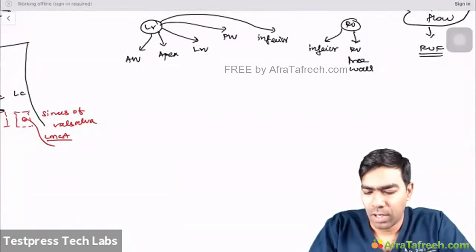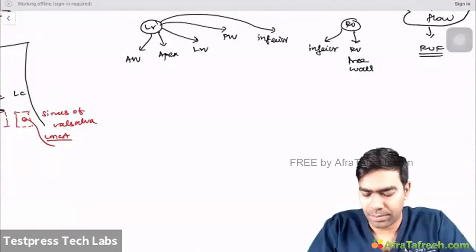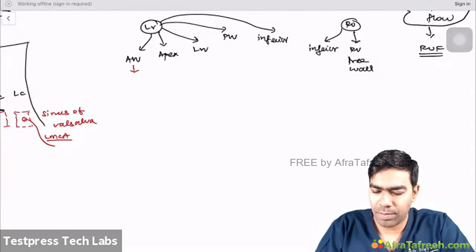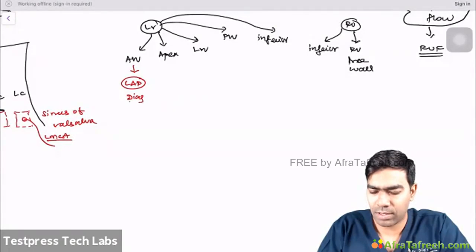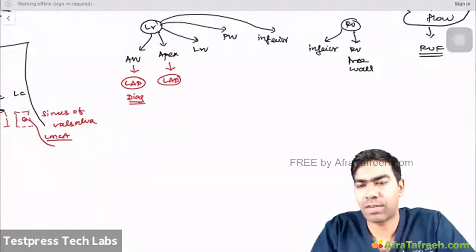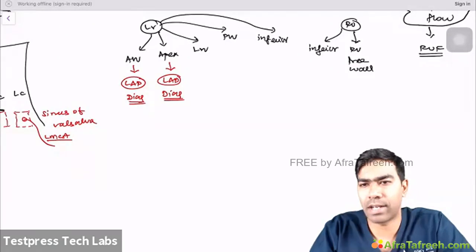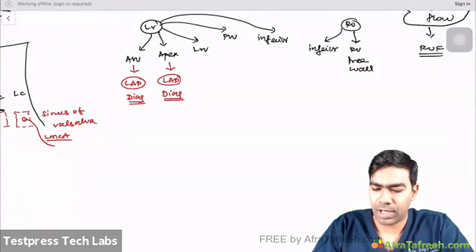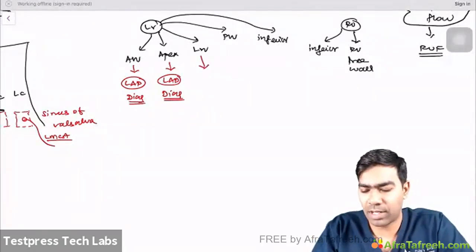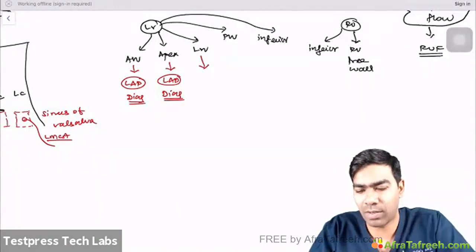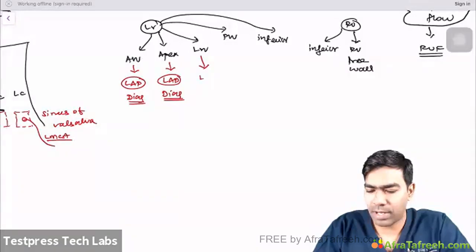Now, as far as the anterior wall of the left ventricle is concerned, it will be principally supplied by the left anterior descending artery, especially by the diagonal branches. We know that. And as far as the apex of the left ventricle is concerned, once again, it will be predominantly supplied by the left anterior descending artery, which we have seen already, and also by the diagonal branches. And as far as the lateral wall is concerned, LW here stands for the lateral wall, it will be predominantly supplied by the LAD, and to a large extent by the LCX as well.